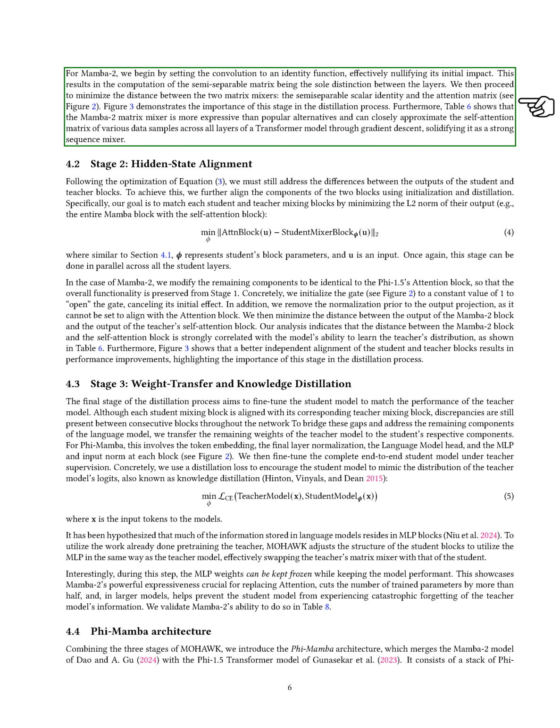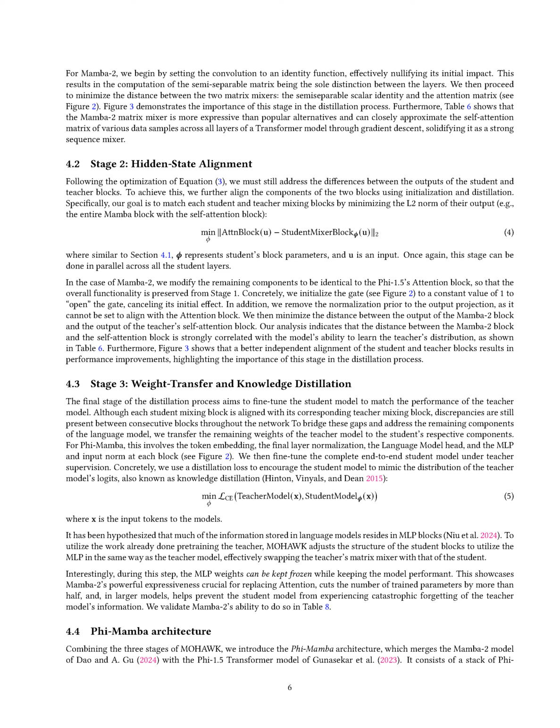For Mamba 2, we start by setting the convolution to an identity function, which minimizes its initial effect. This allows the semi-separable matrix to be the main difference between the layers. We then work to minimize the distance between the two matrix mixers, the semi-separable scalar identity and the attention matrix. Our findings highlight the significance of this stage in the distillation process, showing that the Mamba 2 matrix mixer is more expressive than many alternatives and can effectively approximate the self-attention matrix across various data samples in a transformer model through gradient descent, establishing it as a robust sequence mixer.